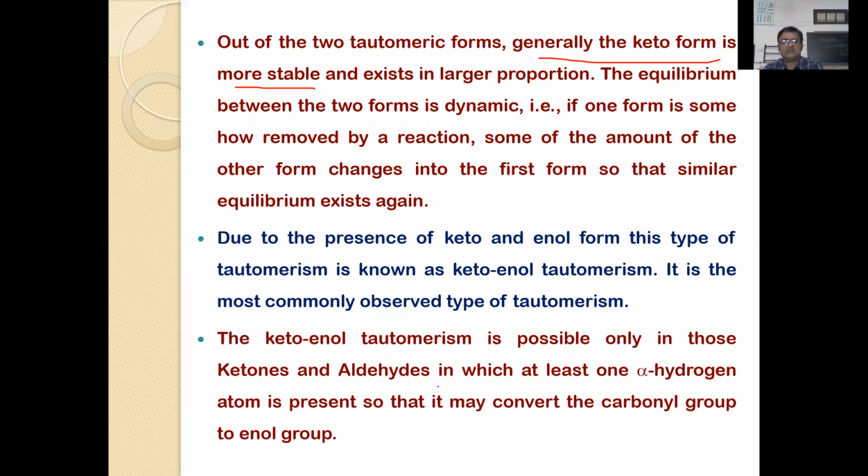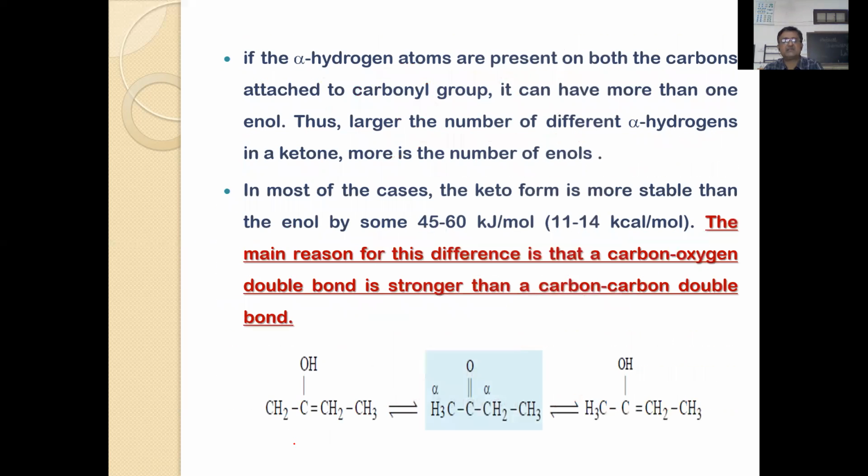Even alpha hydrogen atom containing carbonyl compounds mainly exist in tautomeric character. So they largely differ. In most cases, the keto form is more stable than the enol form by 45 to 60 kilojoules per mole of energy. Why does this kind of large difference in stability occur? The main reason is that the carbon-oxygen double bond is very strong compared to the carbon-carbon double bond.